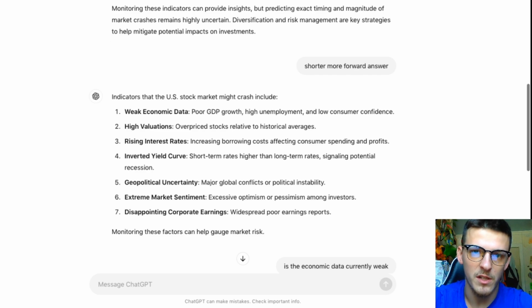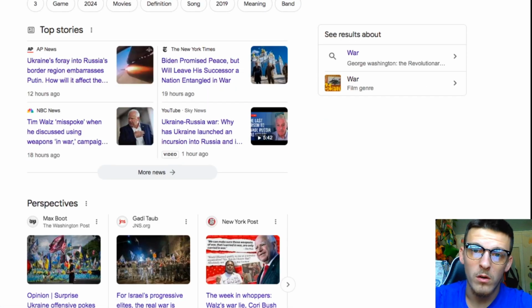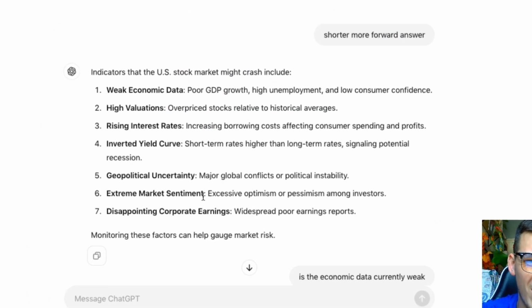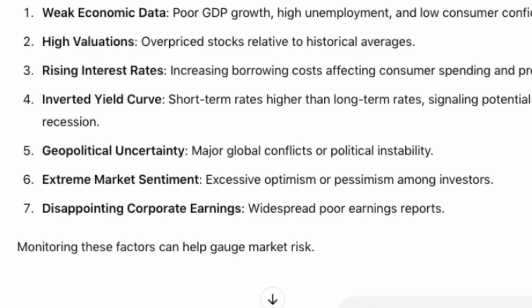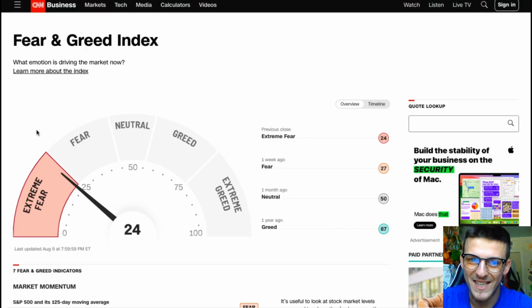Geopolitical uncertainty. Do I really have to bring this up? War, the Olympics, the election. I'll leave it at that. Extreme market sentiment. In other words, excessive optimism or pessimism among investors. Absolutely. The market is in extreme fear according to the Fear and Greed Index, and we also saw that the VIX rose to heights, the same heights of 2008, which measures the volatility in the overall market.